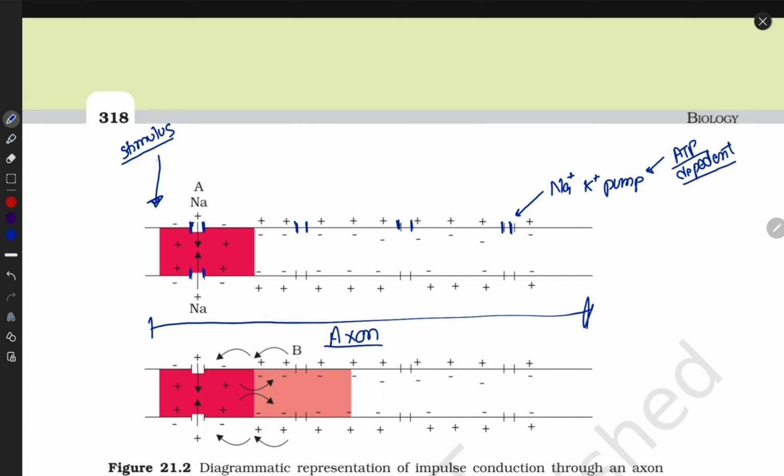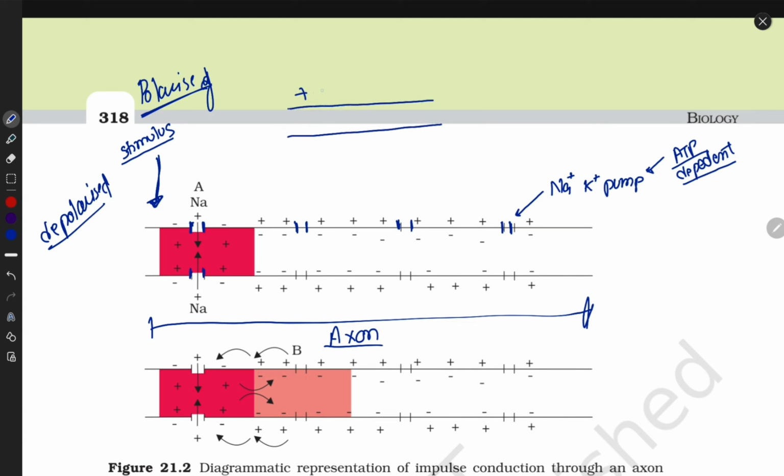Now, if we get stimulus, then the polarized form changes. The polarized form changes and the cell converts into the depolarized form. How? We know that outside the cell positive ions are present and inside the cell negative ions are present. Then when we get stimulus, the positive ions enter inside by the pump and negative ions go out by the sodium potassium pump.